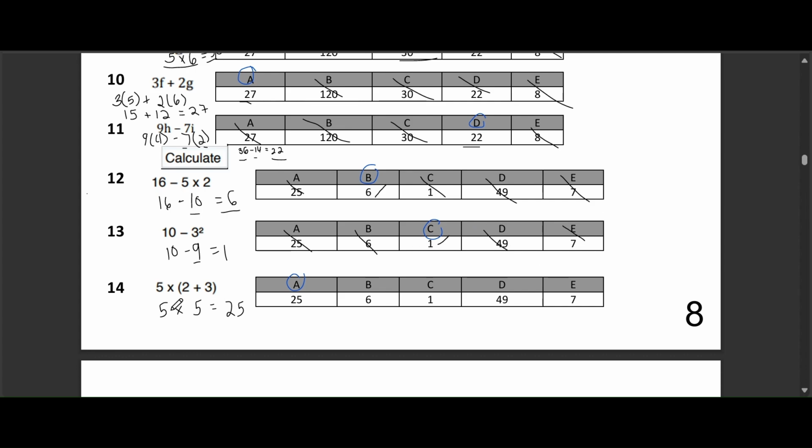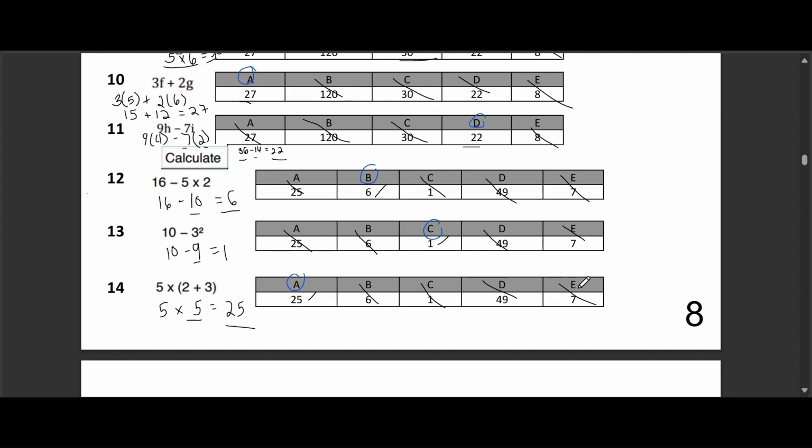Question 14. 5 times the quantity of 2 plus 3. Our options are A is 25, B is 6, C is 1, D is 49, and E is 7. The correct answer is option A, 25. Remember, we need to solve what's inside the parentheses first. 2 plus 3 equals 5. Then, we multiply that result by 5. 5 times 5 equals 25. The other answers are just incorrect calculations.